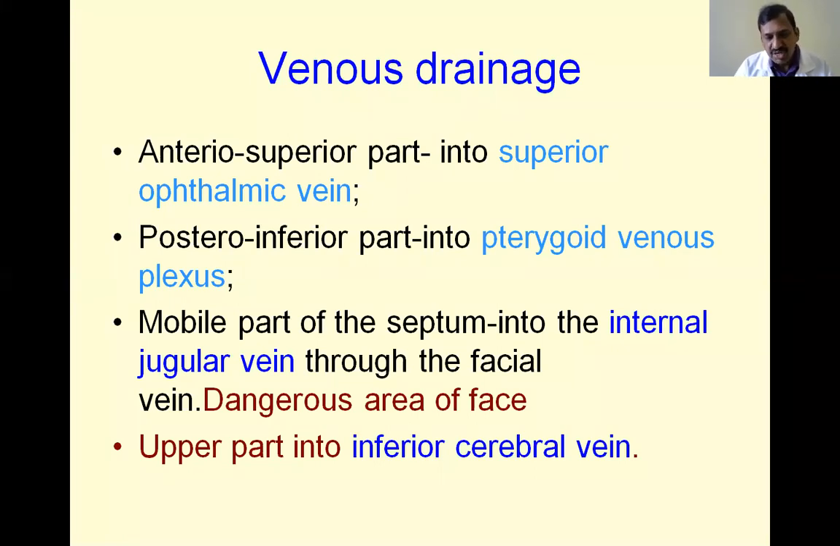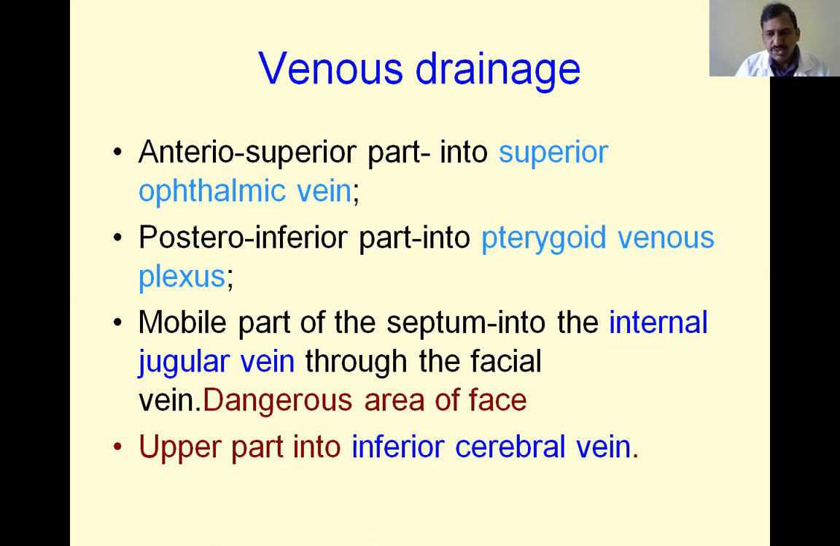And the upper part of the nasal septum drains into the inferior cerebral veins. Sometimes there may be big veins in this area, especially in the upper part of this nasal septum, and they communicate with the superior sagittal sinus.